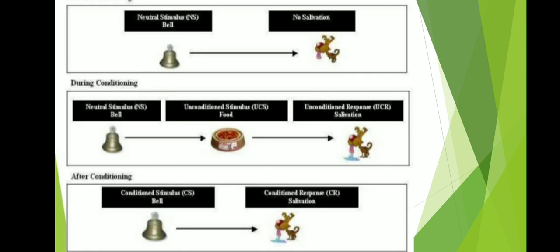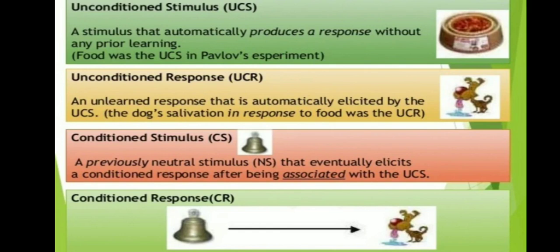Stage 1, before conditioning: the dog sees the food, then salivates. And the dog hears the ringing of the bell, but no specific response. Stage 2: here the process of conditioning is acquired. The dog hears the sound of the bell, then sees the food, after which it salivates. In stage 3, after conditioning, the dog hears the sound of the bell, and suddenly salivation occurs.